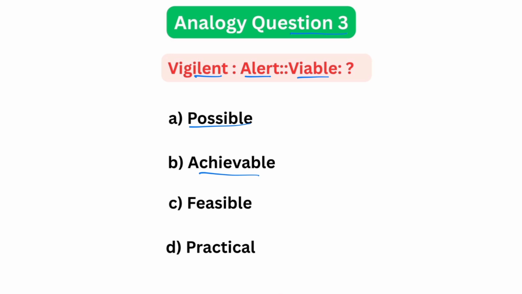Achievable means attainable, not the same as practical. Practical means realistic, close but still not identical in meaning. So which one truly means capable of being done successfully? Option C, feasible. Therefore, vigilant is to alert, viable is to feasible.